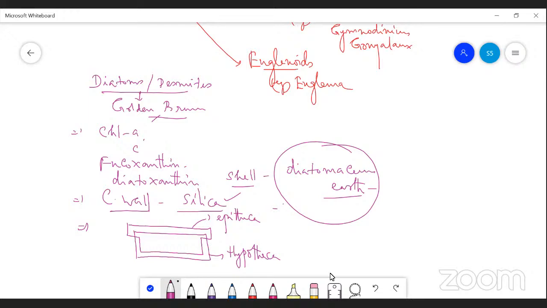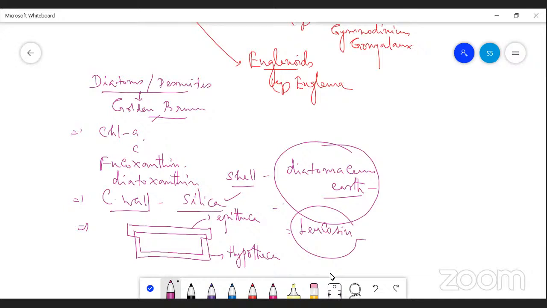Diatomaceous earth is obtained from diatoms that belong to chrysophytes. They are photosynthetic producers, and the end product of photosynthesis is stored as leucosin, the reserve food material in these organisms.